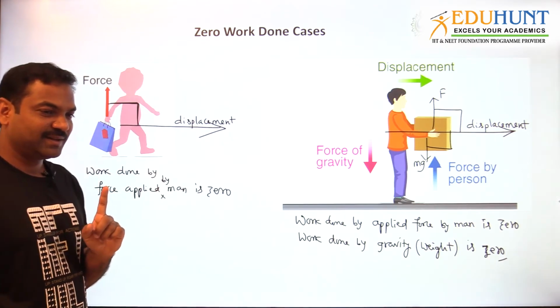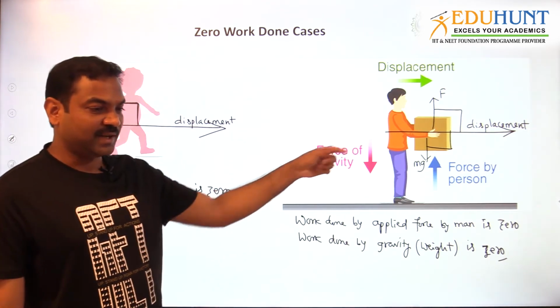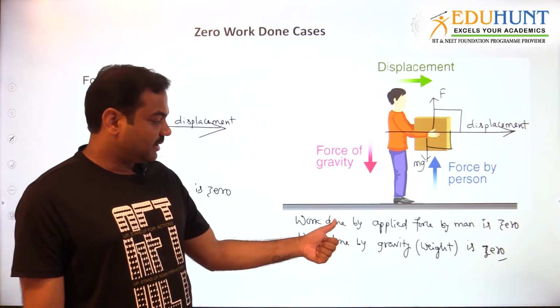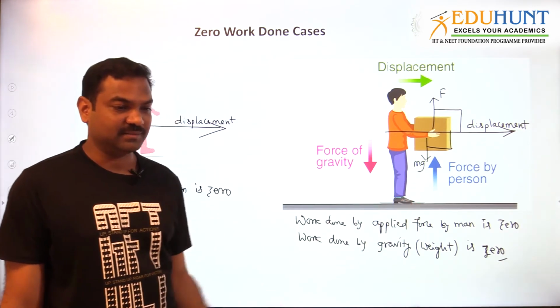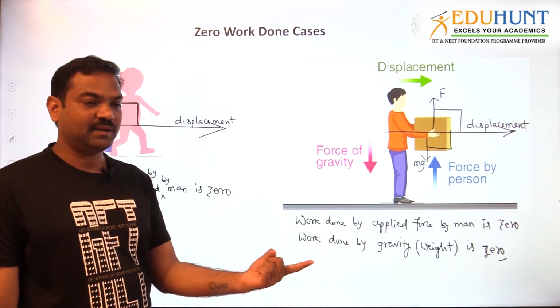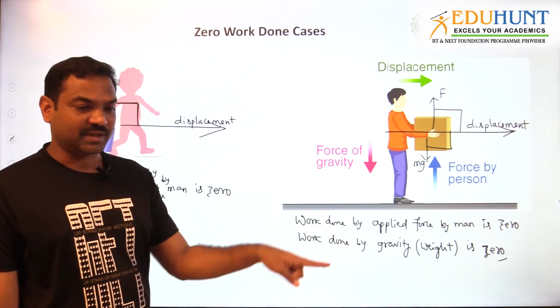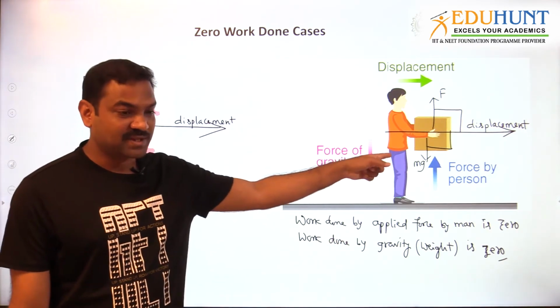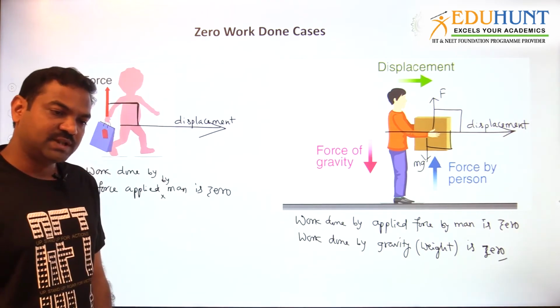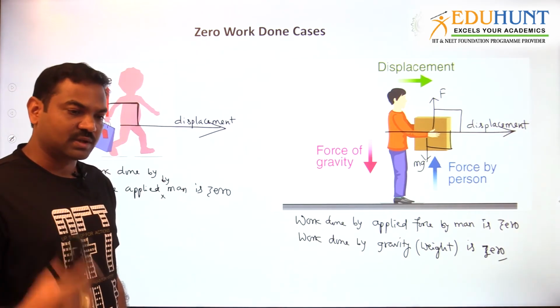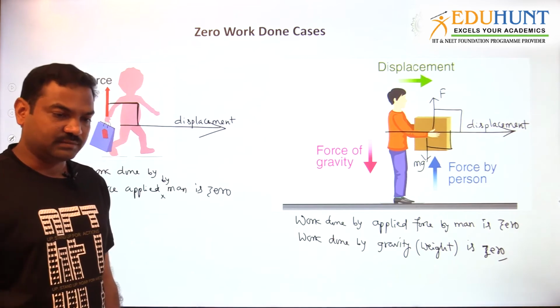I am not saying that work done by the man is 0. Are you getting my point? I am saying that the work done by the applied force by the man, whatever the force applied by the man, that force will do 0 work. I am not saying that this person is not doing the work. When the force is perpendicular to displacement, whether the force is constant or variable, work done is 0.